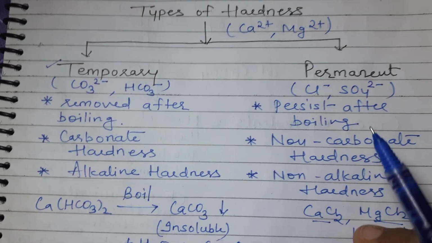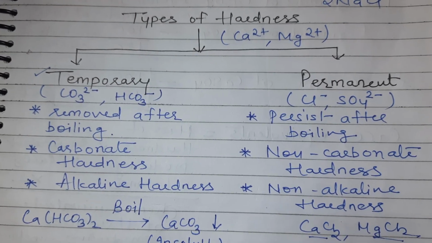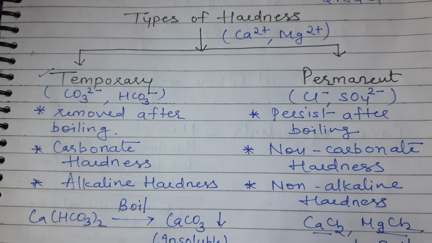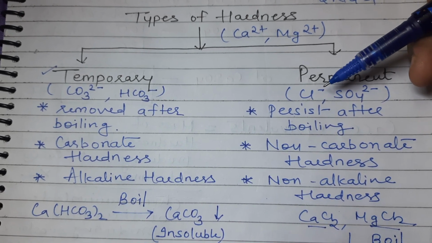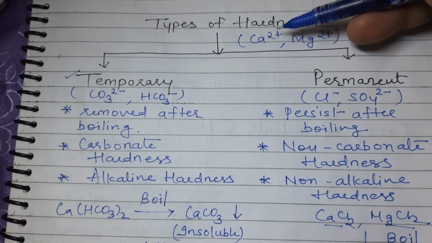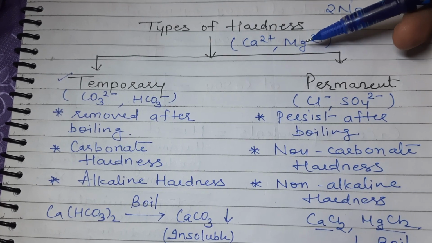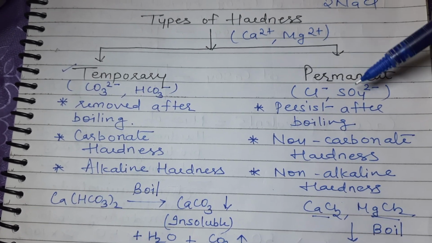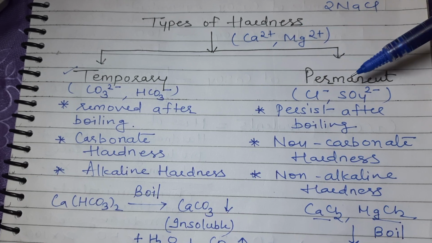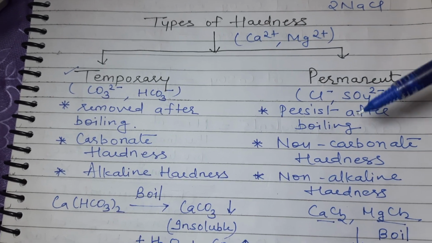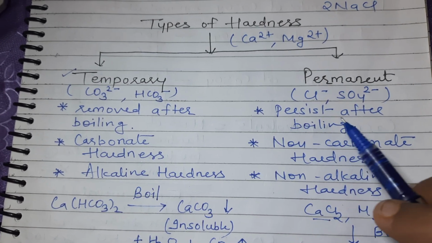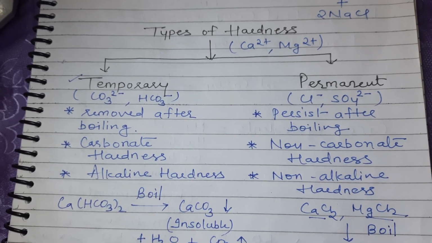Second type of hardness we have is permanent hardness. What is permanent hardness? It is due to presence of chloride and sulfate of calcium and magnesium: calcium chloride, calcium sulfate, magnesium chloride, magnesium sulfate, and it persists after boiling. When you boil the water, it is not removed.